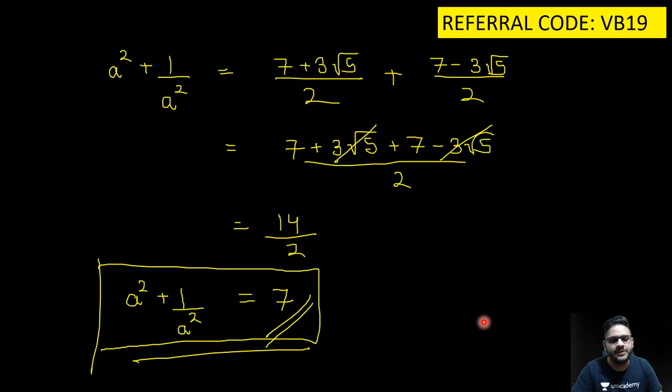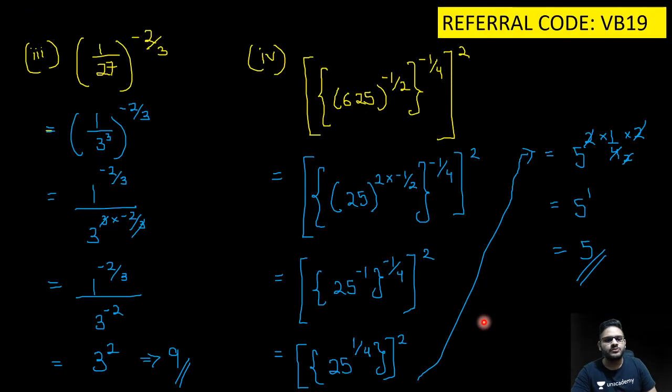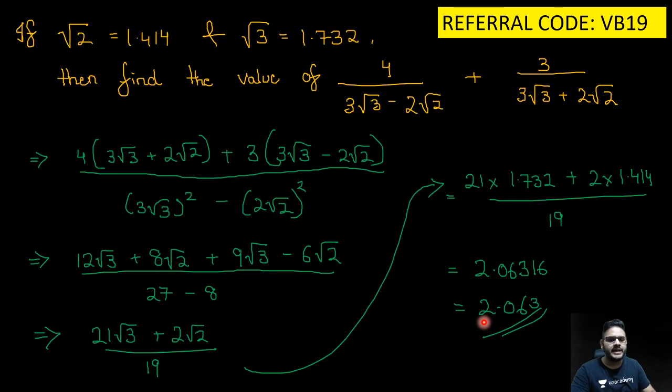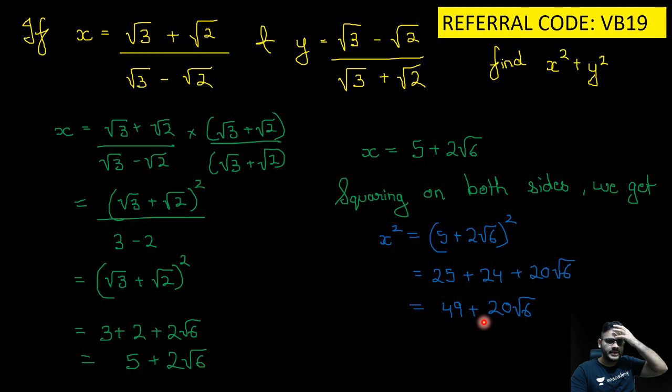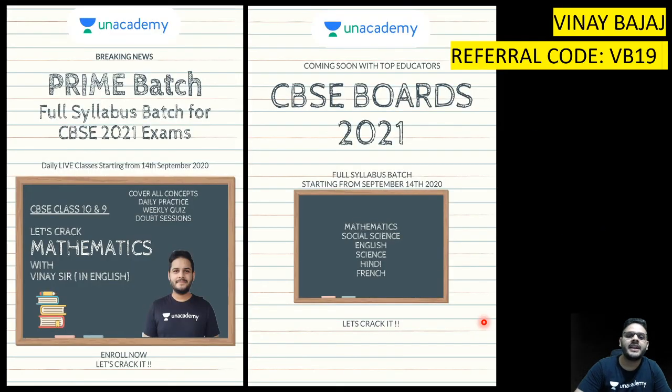Alright, so how many sums did we do today at a glance? 1, 2, 3, 4, 5, 6, 7, 8, 9, 10, then 11, 12, 13 sums in an hour's time, with introduction, promotion, everything. That's a very good speed, guys. In short, you have completely revised 70% of your number systems today.